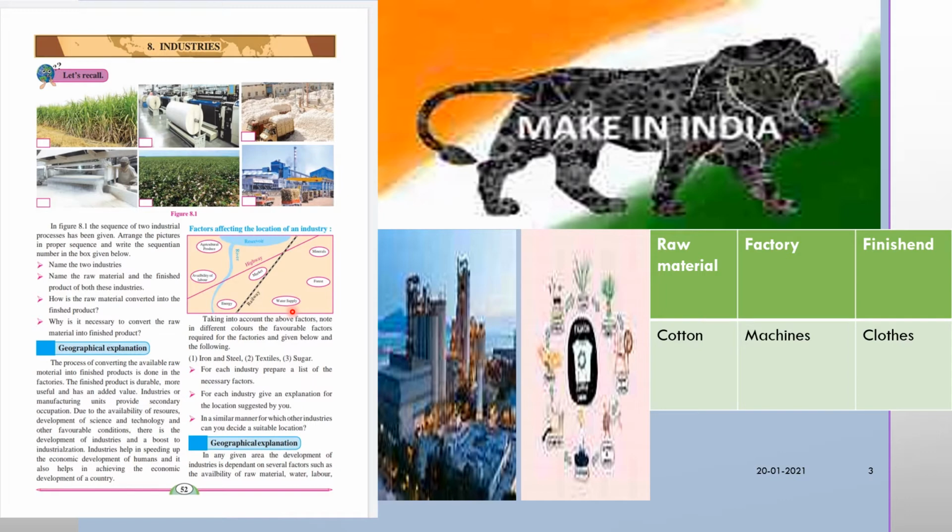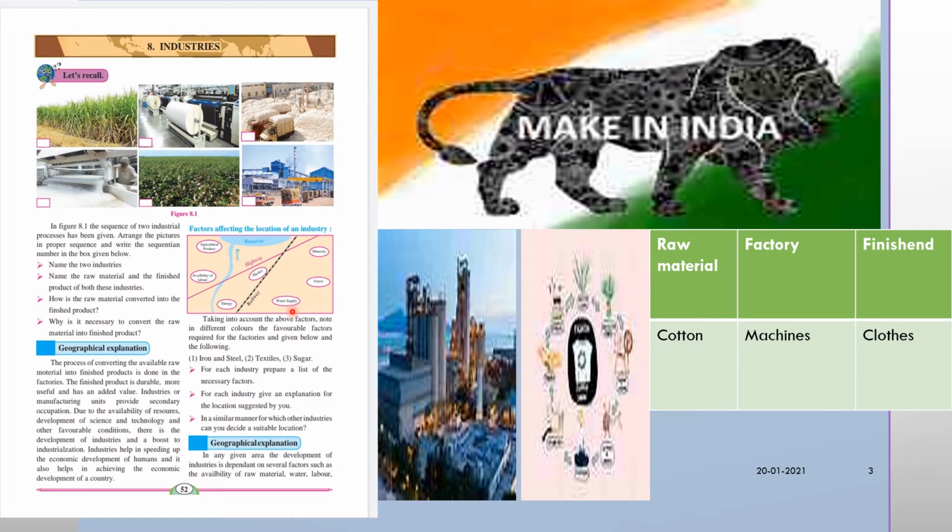In a similar manner, for which other industries can you decide a suitable location? A suitable location can be decided for industries like the fruit processing industry, cement industry, etc.